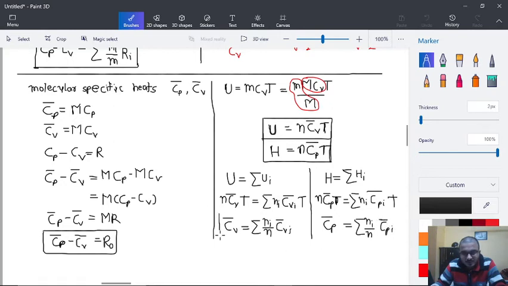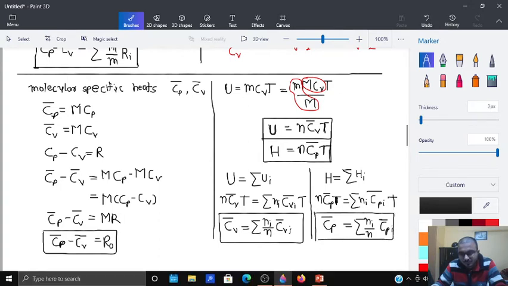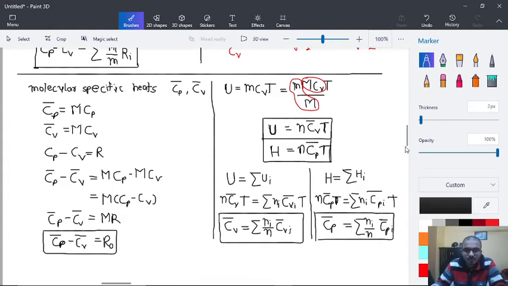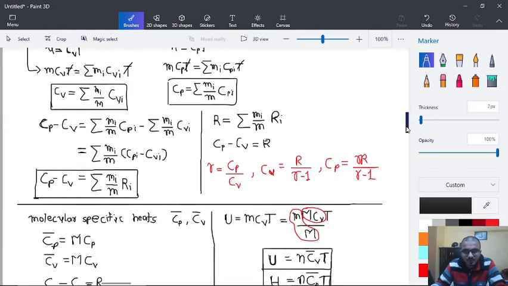So these are the last equations of this theory. Now let's copy this work into our main slides.